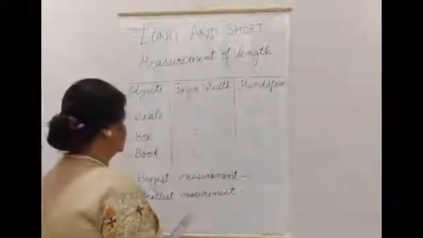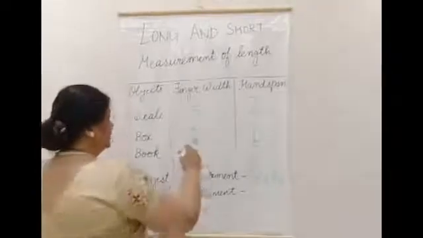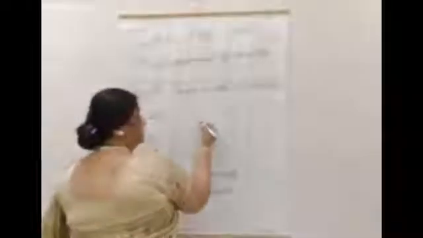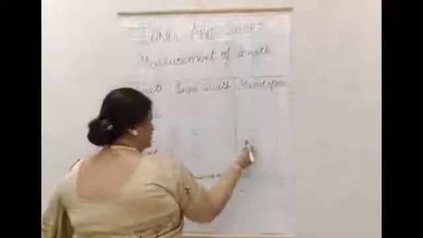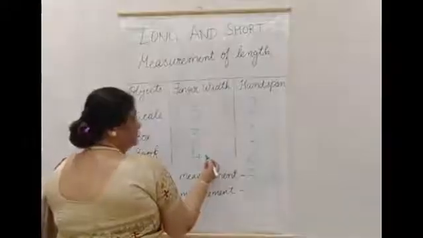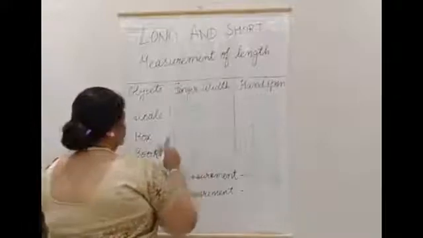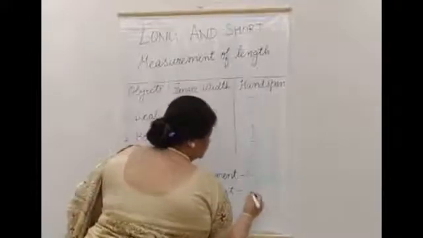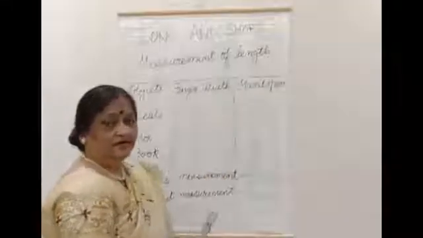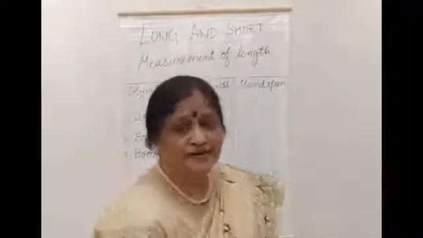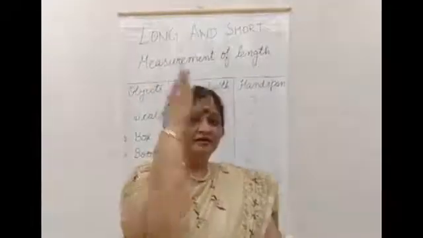Now, which is the smallest? Find it out. See, again, scale 5 finger width and 2 hand span, box 3 finger width, 1 hand span, and book 4 finger width, 2 hand span. Now, which one is the smallest one? That is the box. Understood?